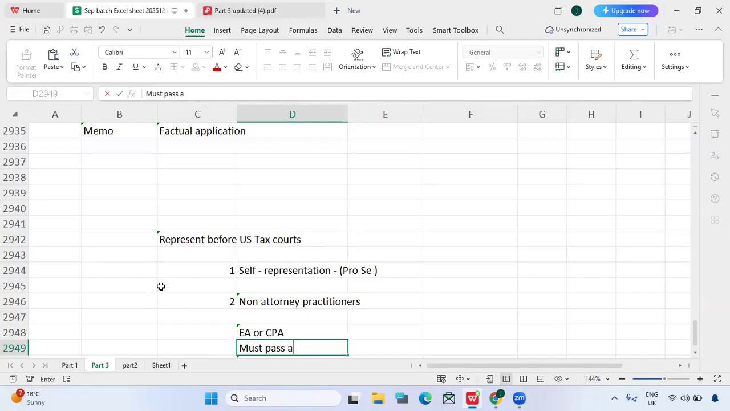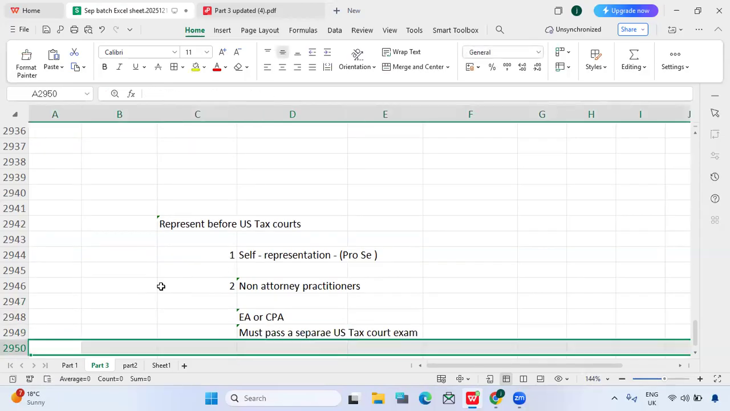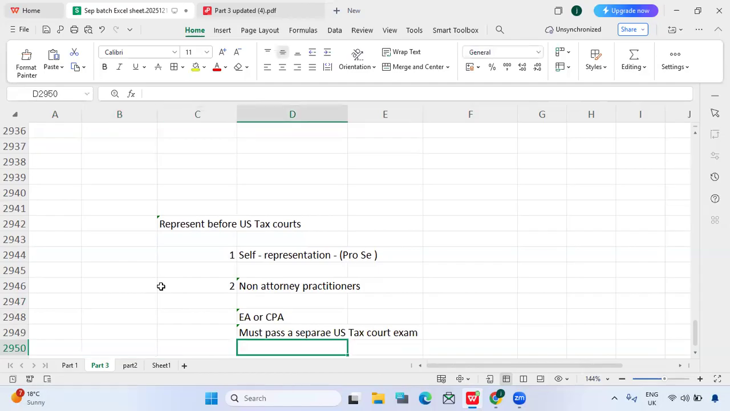He must pass a separate US tax court exam. So he must pass that. Then yes, he must be formally admitted to practice, so he will be eligible to be admitted to practice. That is the case for non-attorney practitioners.